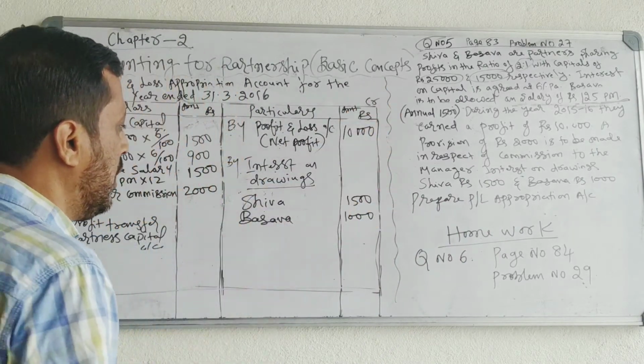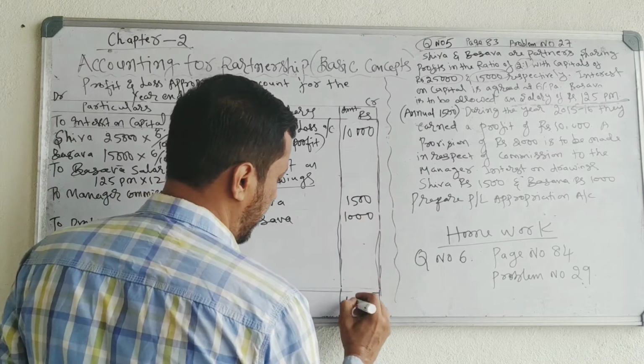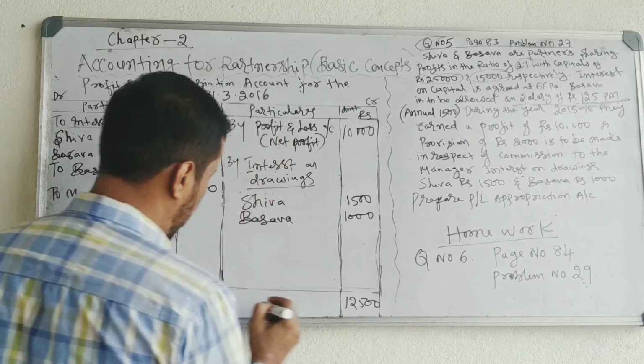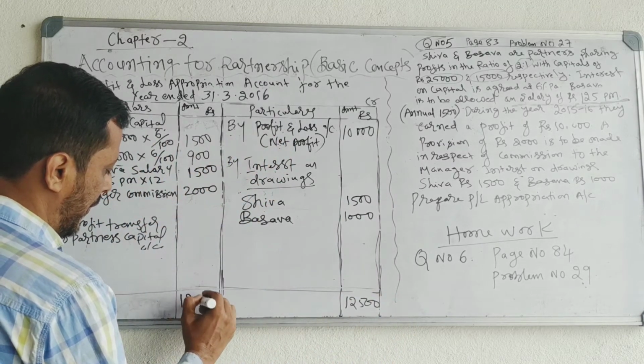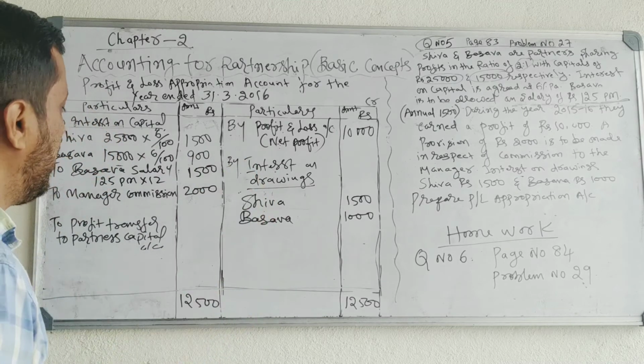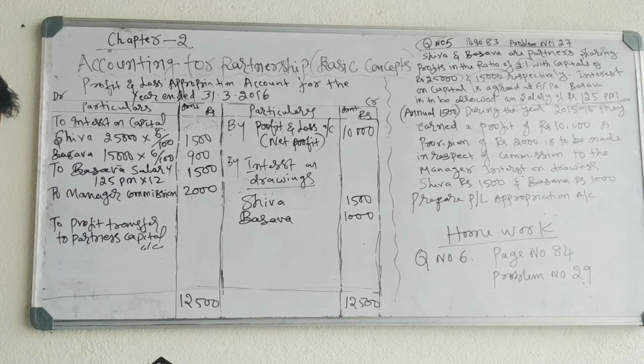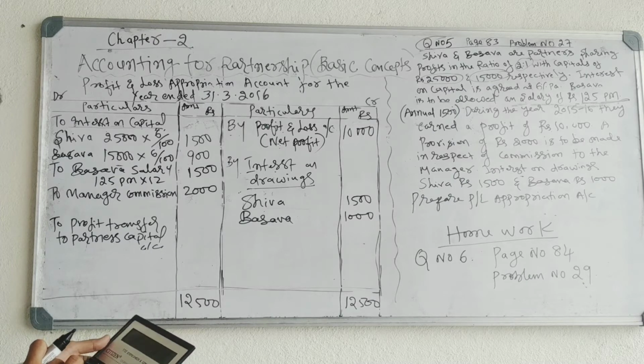Now just see the total. 12,500. 12,500 minus expenses. Minus 1,500, minus 900, minus again 1,500, minus 2,000.